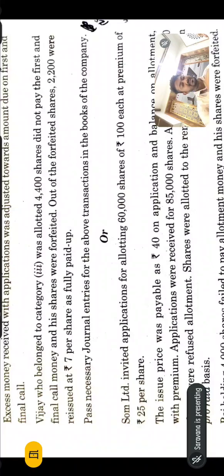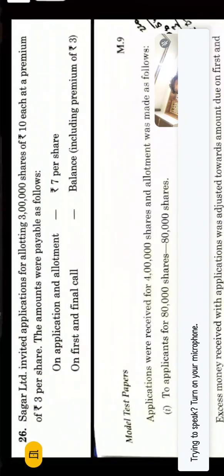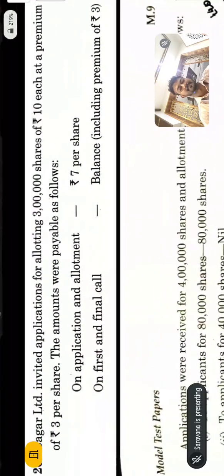Okay, so we'll see some important concept questions from share capital. Let me read the question and then explain, and just focus on the question so that it will be easy to understand. S Limited invited applications for 3 lakh shares at 10 rupees each at a premium of 3 rupees. So we come to know that the share price is 10 plus 3, that comes to a total of 13 rupees.